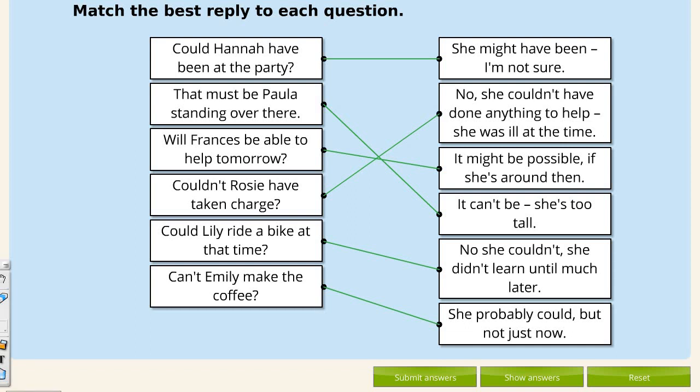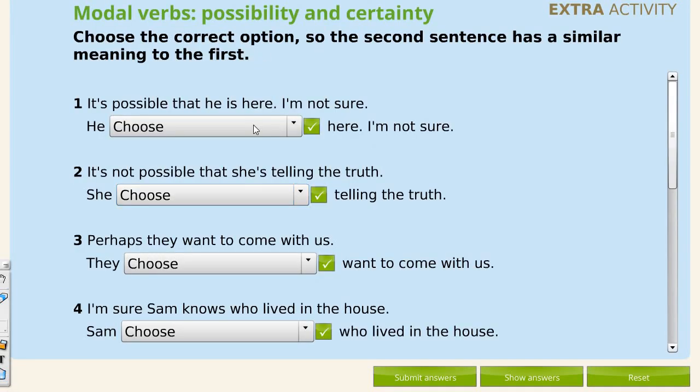So now we're going to do a different exercise to practice also with modal verbs. Okay, you have a sentence and this is a bit like rewriting. You can try to do it without looking, and then I'm going to show the 2 options and you choose the correct one, okay? And then I just tell you, okay?